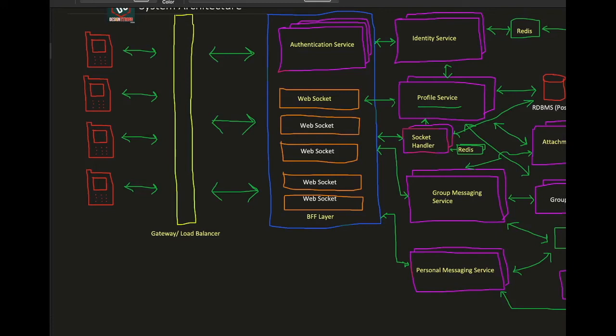Now for example, let's consider that this is a personal one-on-one message which user A is trying to send to B. So A sends the message, WebSocket receives it, and sends back a signal to A as an acknowledgement. Then A will show a single tick on that message.